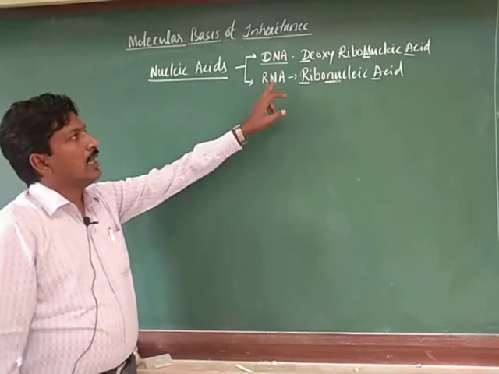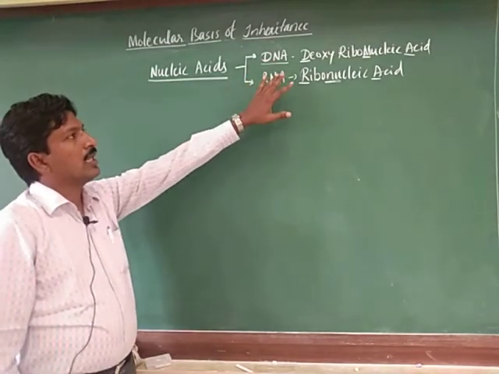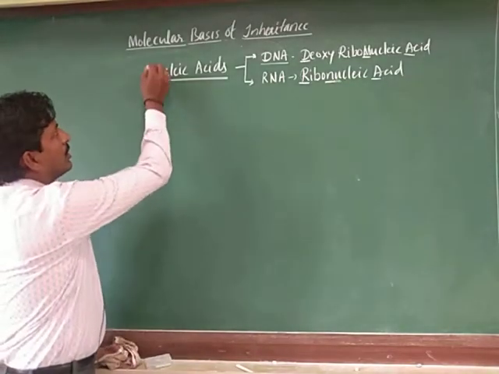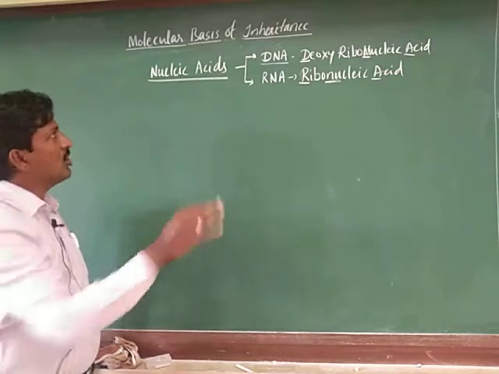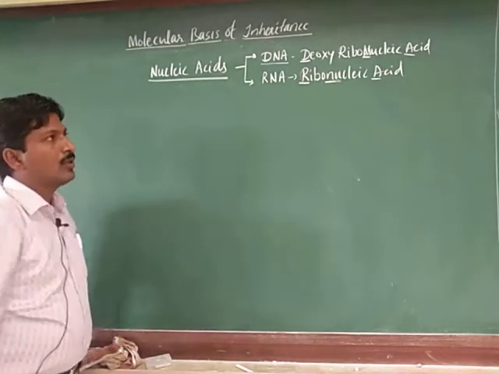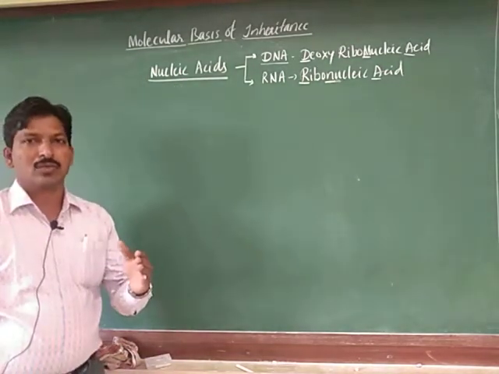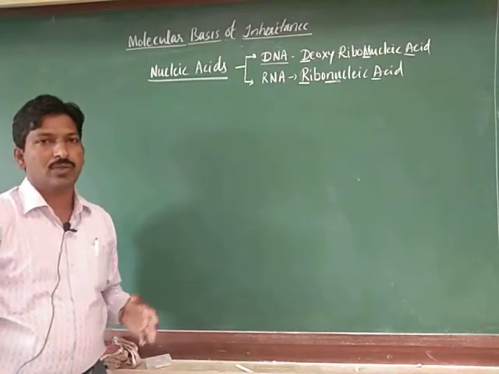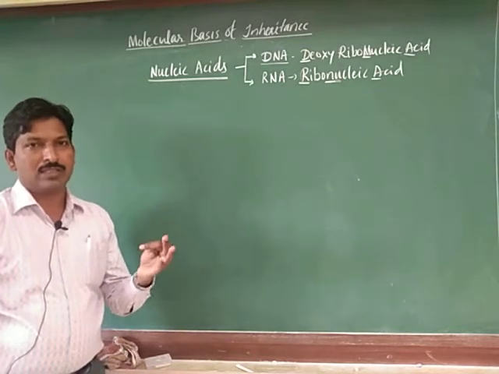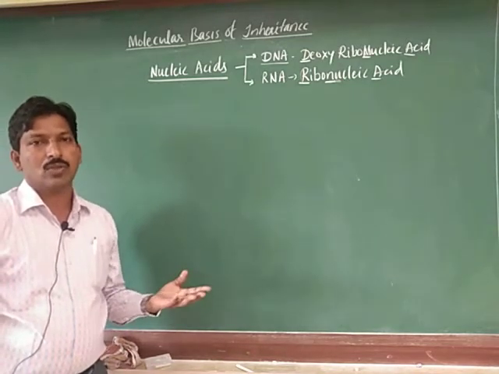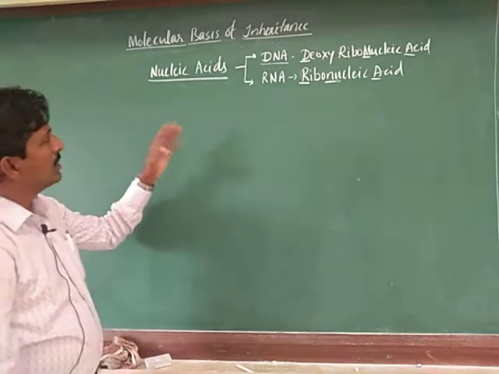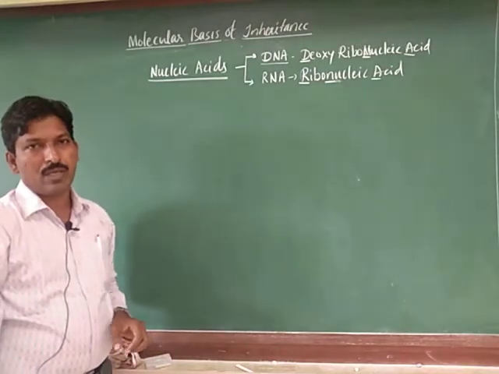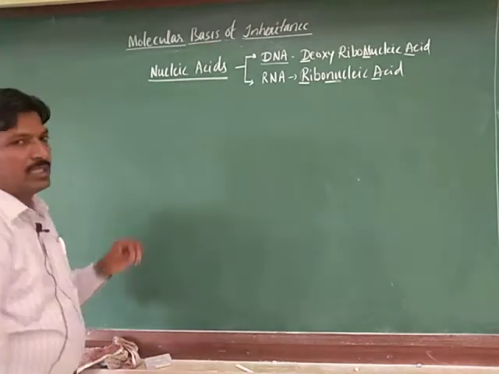So DNA and RNA. The detailed structure of DNA and RNA we will discuss later. First, come to the point. In this chapter we are discussing the biochemistry of this substance, this material. There are so many biomolecules we have studied in the previous standard, in first year, that is proteins, fats, carbohydrates, vitamins, enzymes. In the same way, nucleic acids are also biomolecules, organic compounds we can say, which are present in the cell.